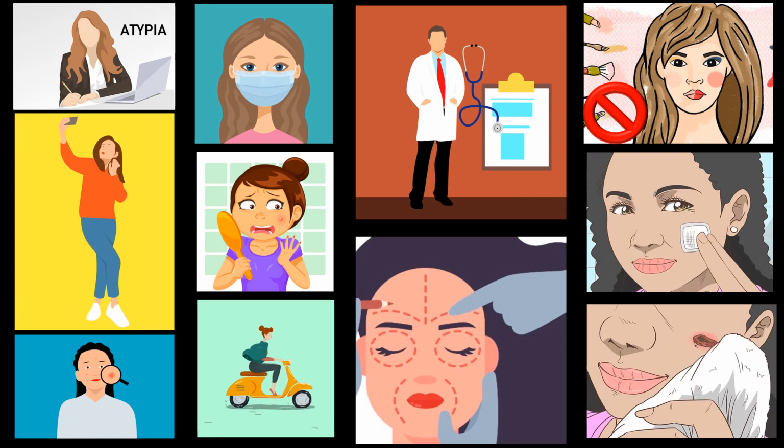Friends, at first glance, the classification seems very difficult to understand and memorize. So I'm going to give you a few mnemonics so that it is easy for you to remember it. And we are going to create these mnemonics with the help of a small story. Friends, look at this picture here. It consists of a collage with various images. We are going to create a small story out of these images and create our mnemonics. So let's get started.